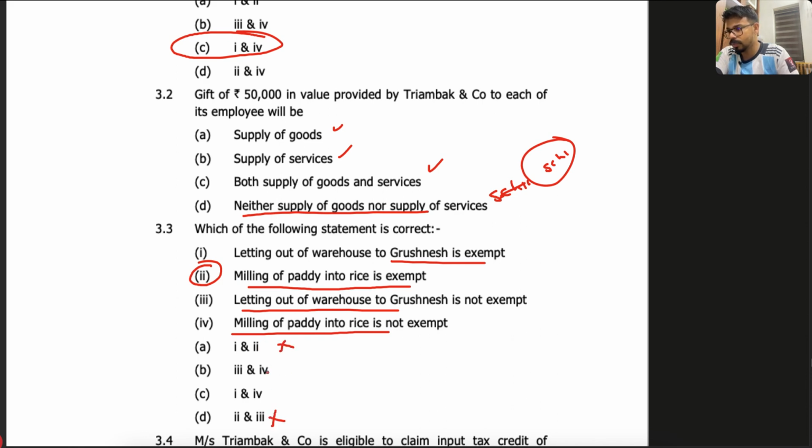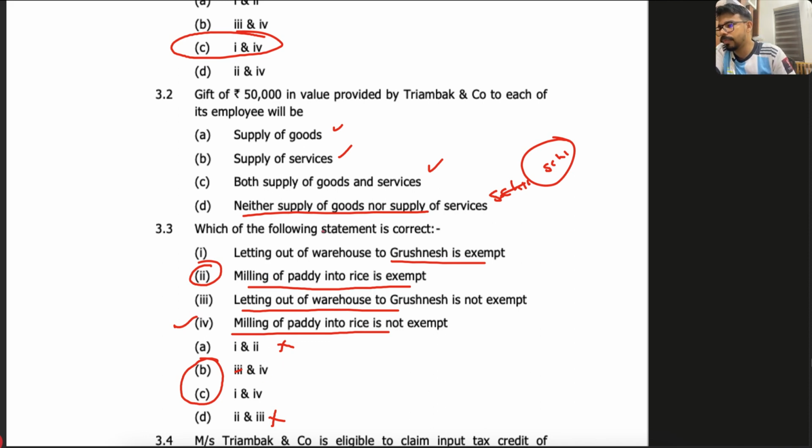So now you have only options B and C. You have to choose either of the two, correct? That is how you have to answer in the exam also. So we just have to check here. Okay, now let's see. Milling of paddy into rice is not exempt. This is correct. So wherever 4 is coming, both in B and C, 4 is coming, fine.